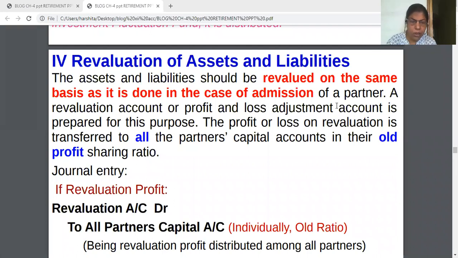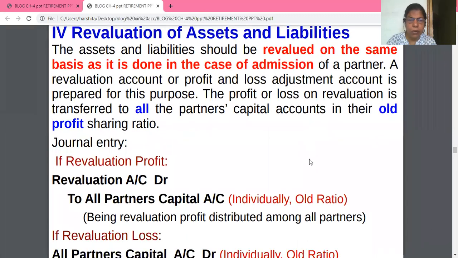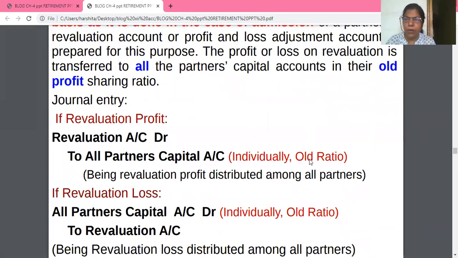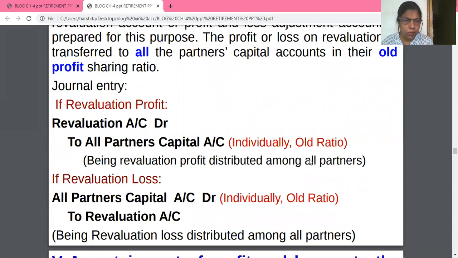Okay, now come on to the general entry. This year there may be MCQs of different types. Like one example I am giving you. What is the correct general entry if revaluation profit is transferred? Revaluation account debit to all partners, revaluation account debit to retired partner, revaluation account debit to new partner, none.